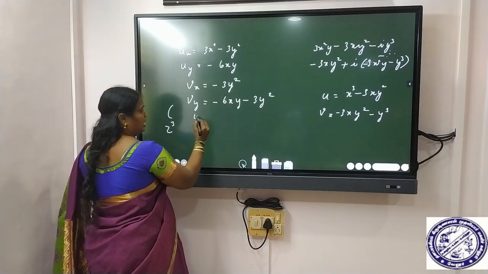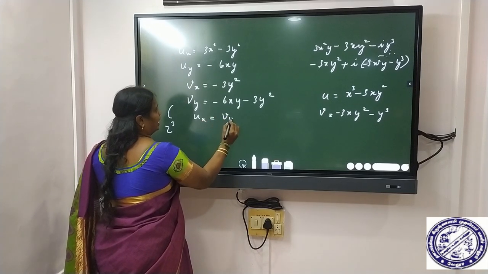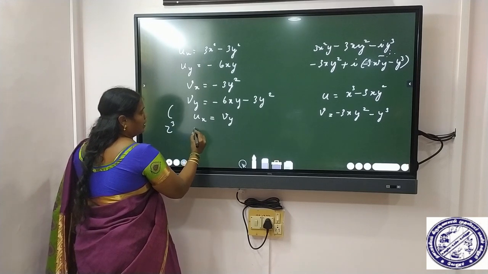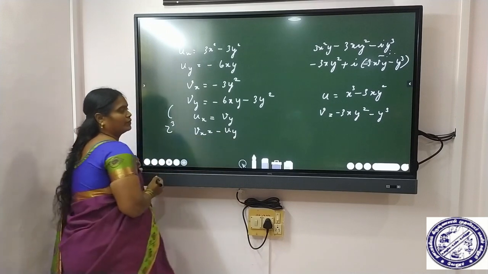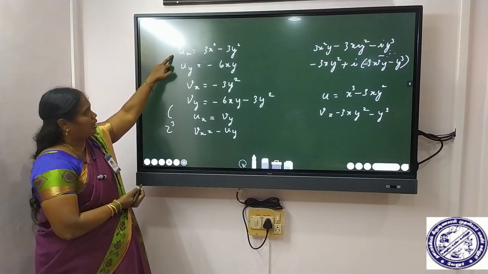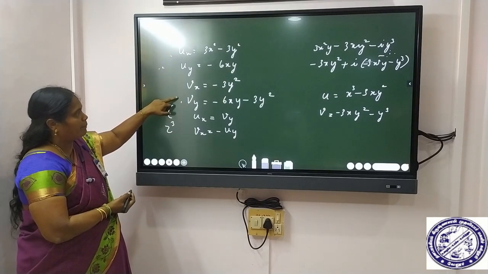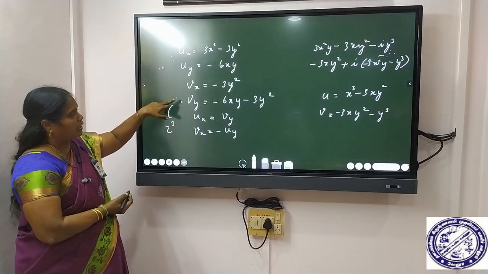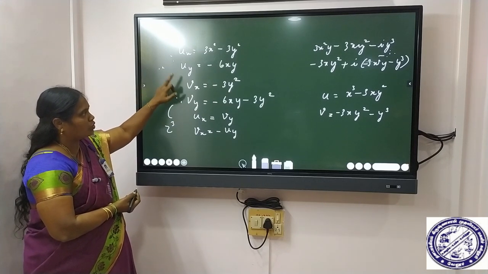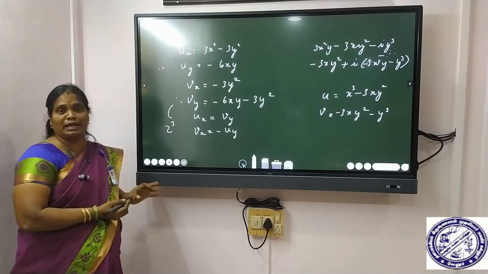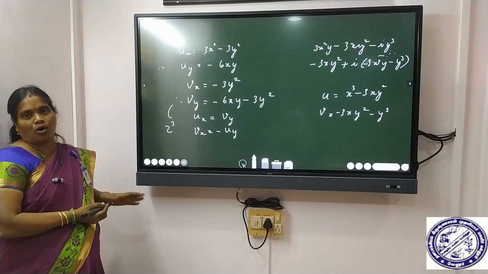Okay, now we have to compare this. According to the Cauchy-Riemann condition, ux is equal to vy, and vx is equal to minus uy. So here ux, here vy. We have to compare these two, whether they are equal or not equal. So not equal. Then uy and vx, these two are also not equal. So the Cauchy-Riemann condition is not satisfied. So the given function is not an analytic function.